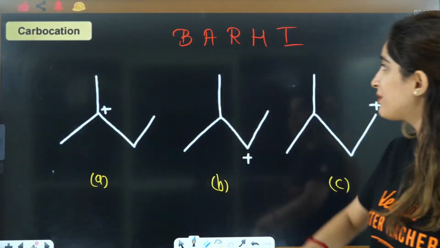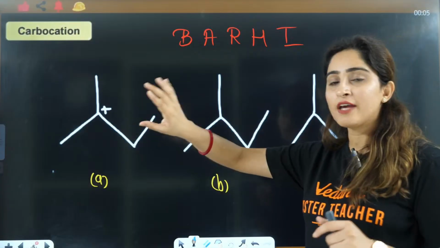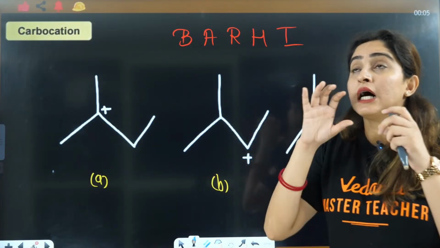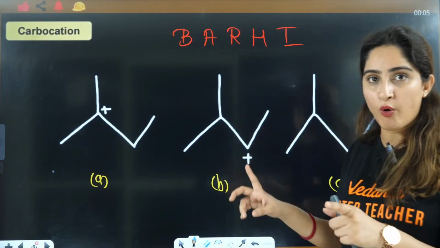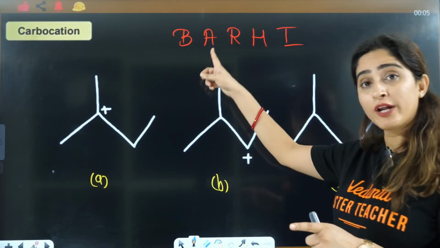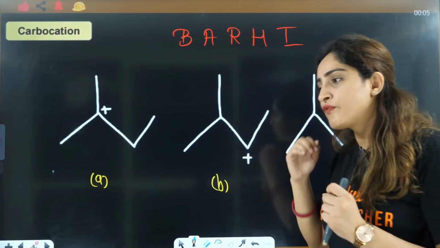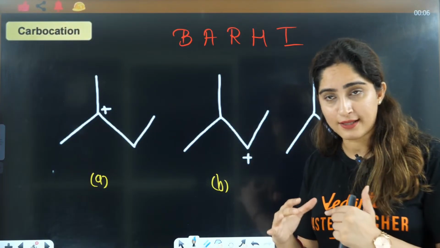So what do you mean by BARHI? Firstly, you will see whether in any case back bonding is applied. First, you will try to answer it according to back bonding. Then you will try to answer it according to aromaticity, then resonance and so on, right? With examples, you will be able to understand this.